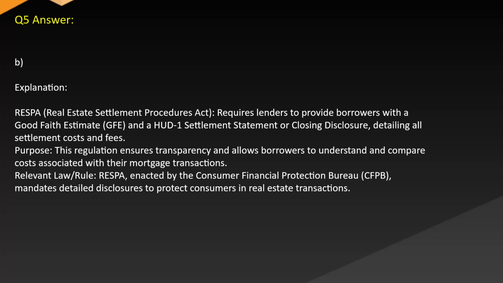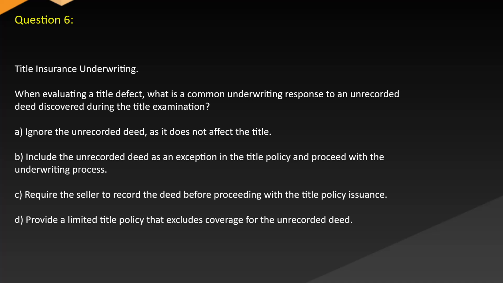estate transactions. Question 6. Title insurance underwriting. When evaluating a title defect, what is a common underwriting response to an unrecorded deed discovered during the title examination? A. Ignore the unrecorded deed as it does not affect the title. B. Include the unrecorded deed as an exception in the title policy and proceed with the underwriting process. C. Require the seller to record the deed before proceeding with the title policy issuance. D. Provide a limited title policy that excludes coverage for the unrecorded deed.